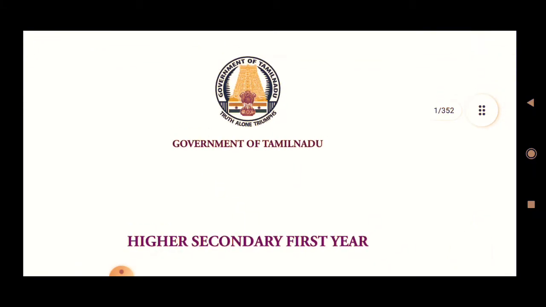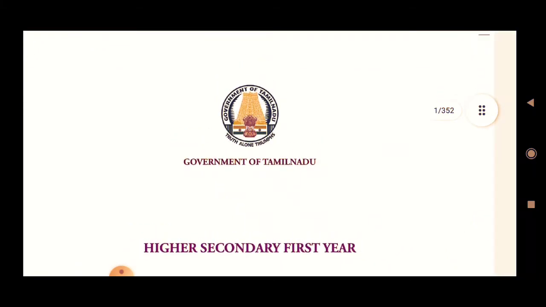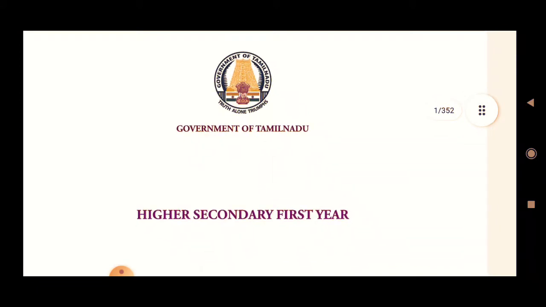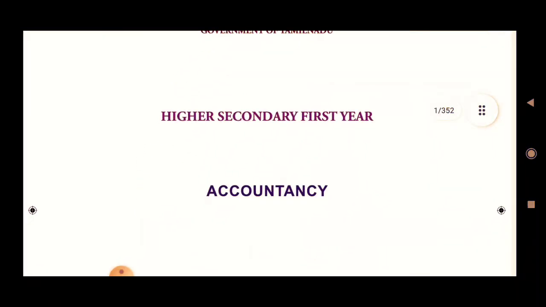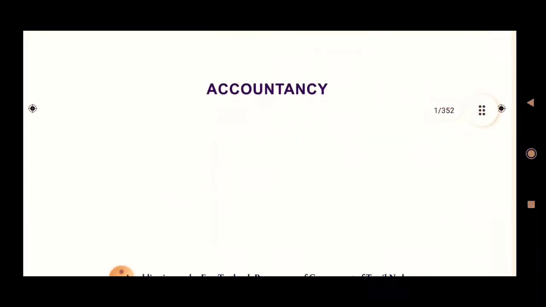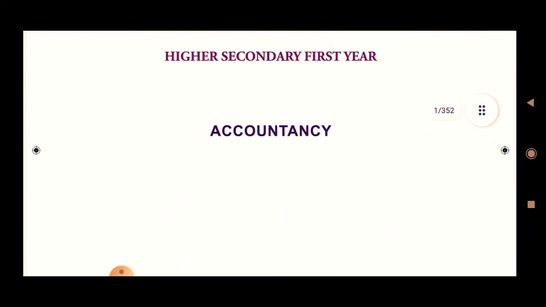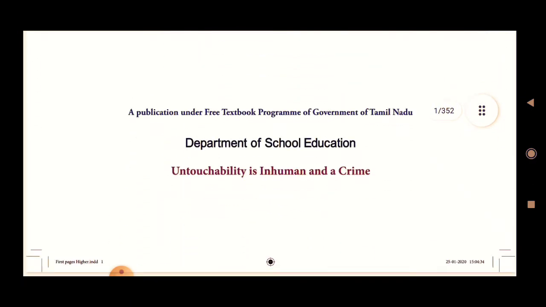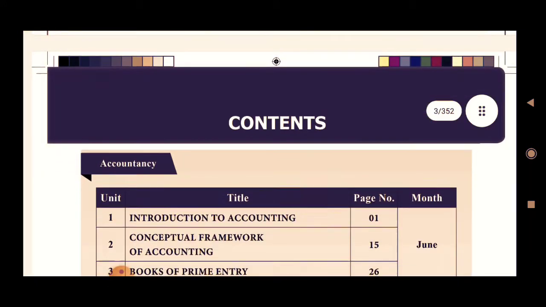Today is the introduction class of your 11th standard. So you have entered into the higher secondary first year, that is your +1 accountancy. Okay, this is your book. I sent the PDF in the group itself. Okay, this is the main page.